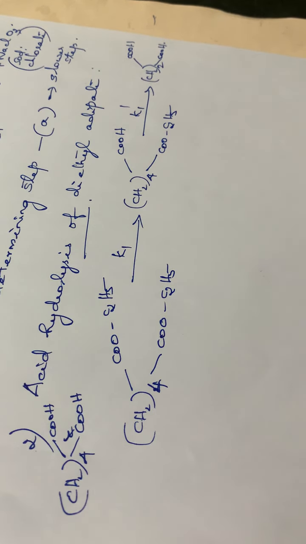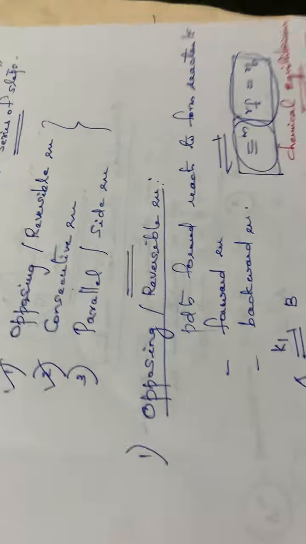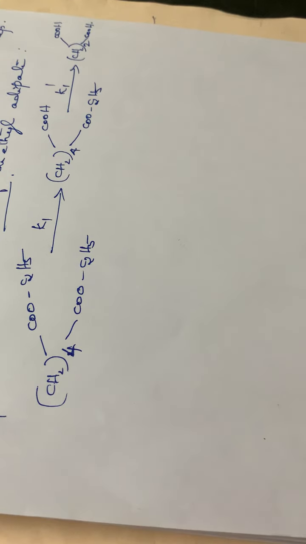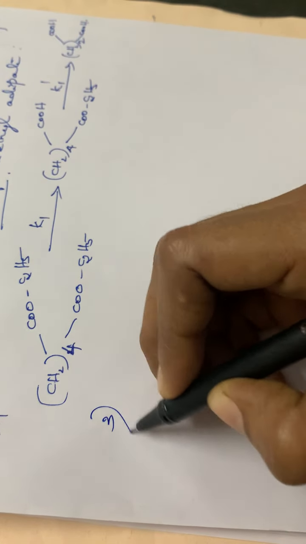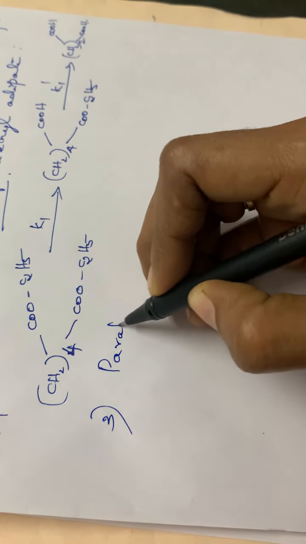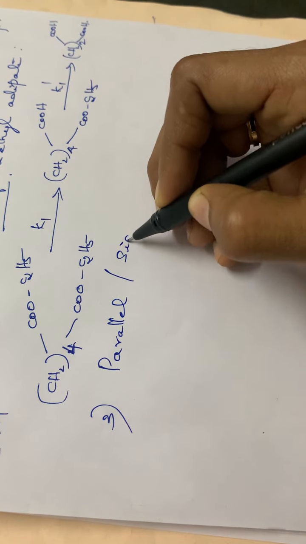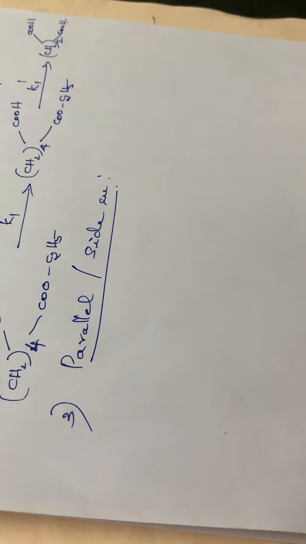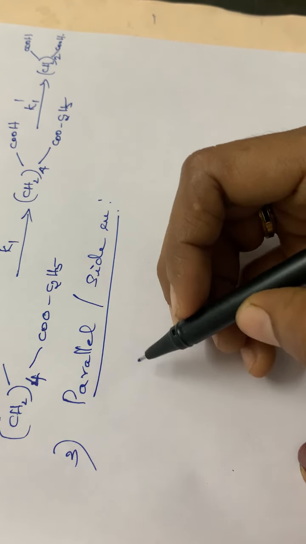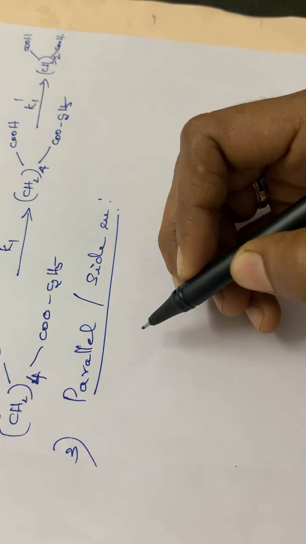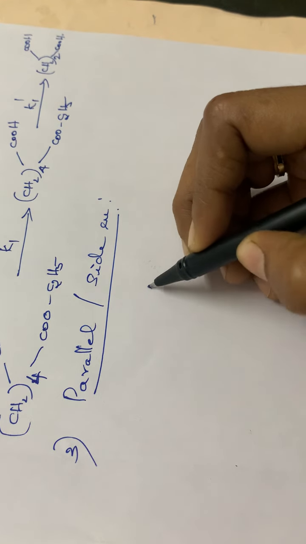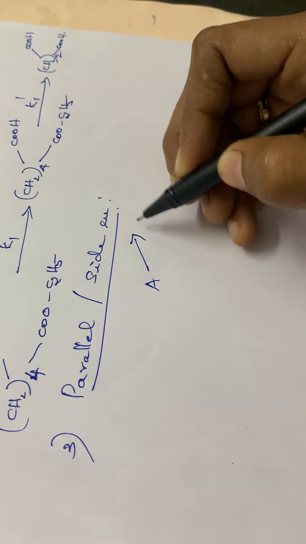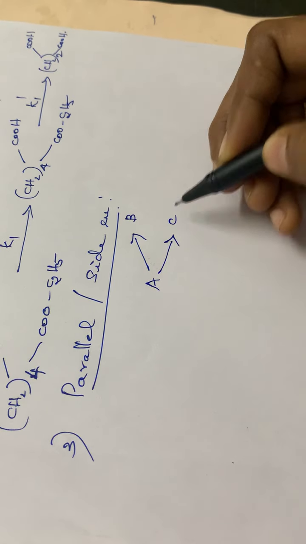Then the next one, the third category. What is the third one? That is the parallel or side reaction. See here, the reacting molecules. For example, first of all I will be writing one example. A giving B and A giving C.